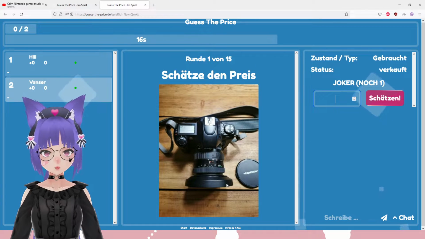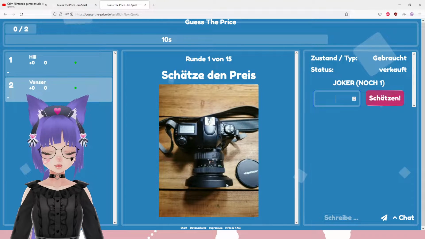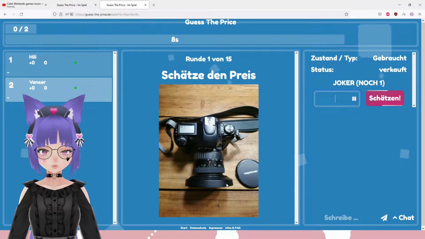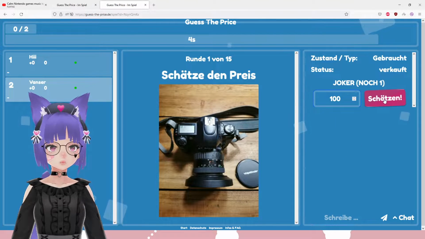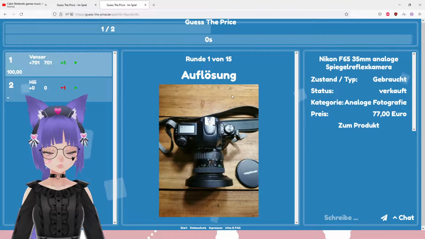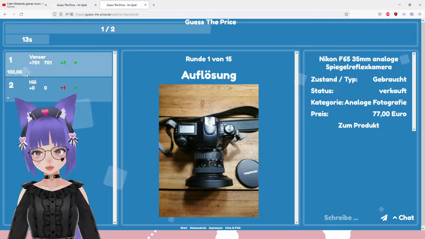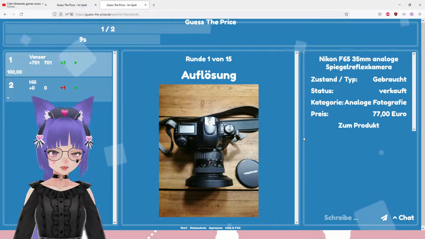But the thing is, it wouldn't be worth it for me to really buy it, even for like 500. I want to guess between 150 and 100. Even if it's used and old, this looks like a lot of money to waste on something like this. Also the timer runs down, and you have to guess. 77. So 100 isn't that bad. This was actually pretty well guessed.